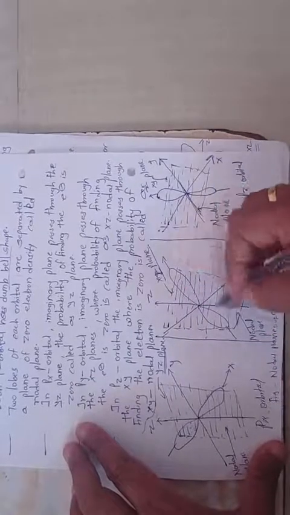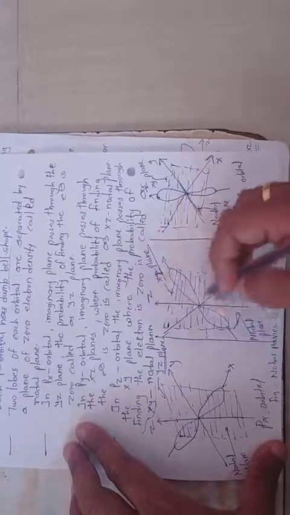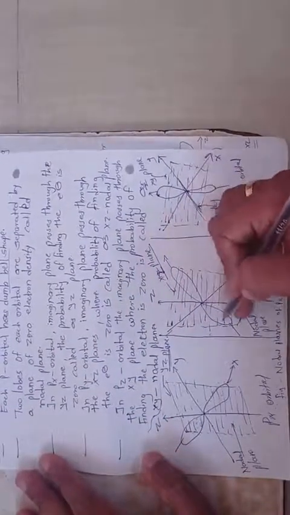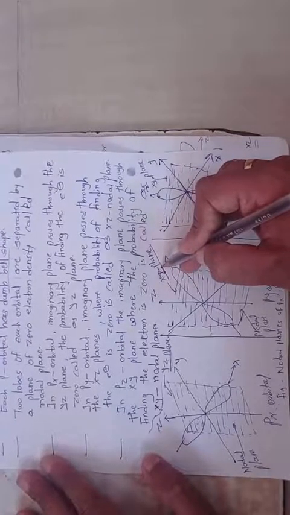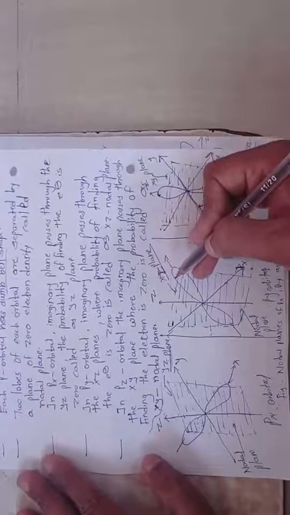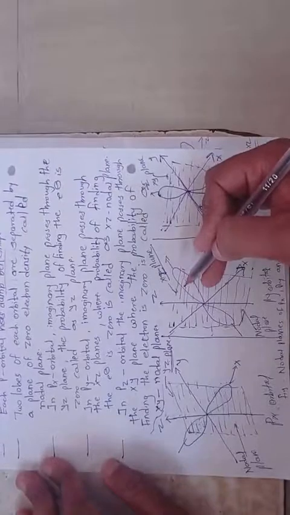Then secondly, in the py orbital, your imaginary plane passes through the xz plane. This is the imaginary plane, and this is x and z. It passes through the xz plane, where the probability of finding the electron is 0, therefore it is called the xz nodal plane. The definition is similar to the yz plane, but the planes are changed.